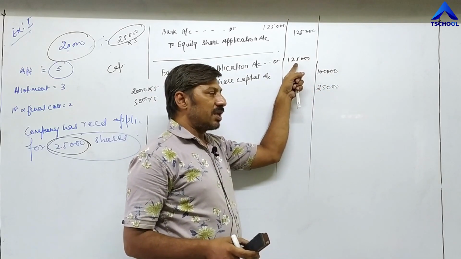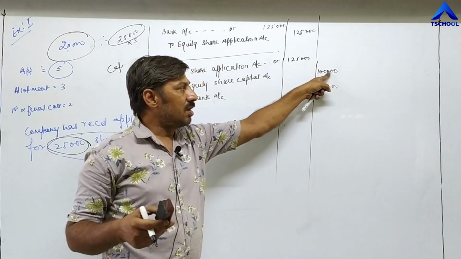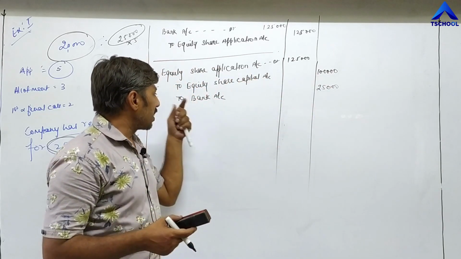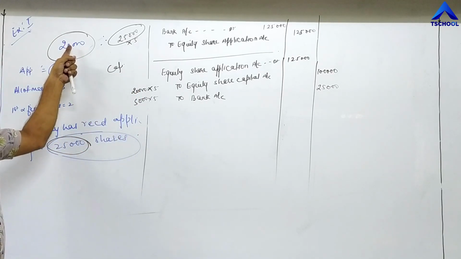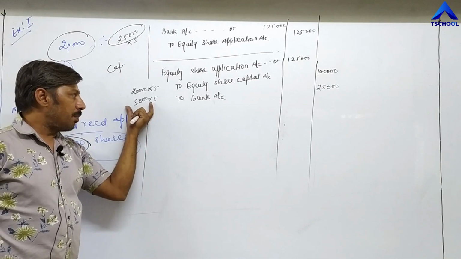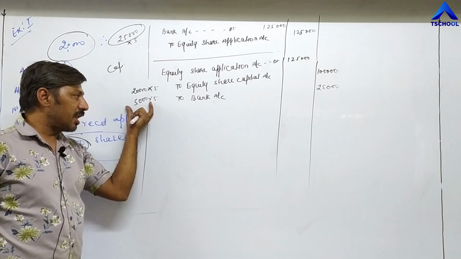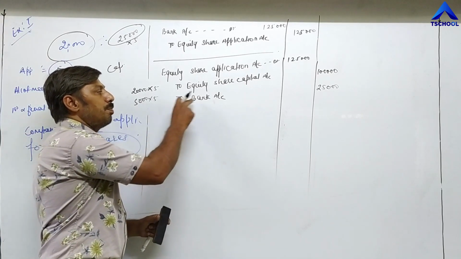Out of 1,25,000, 1 lakh has been transferred to the capital account of those investors who have been allotted shares, 20,000 shares. And the excess 5,000 applications have been rejected by the company, means they have not been allotted shares, so their money will be returned back to them, to the bank account.